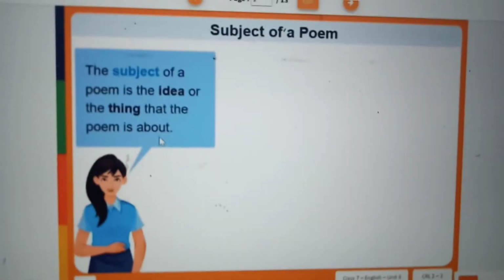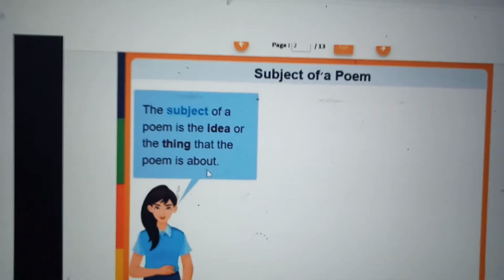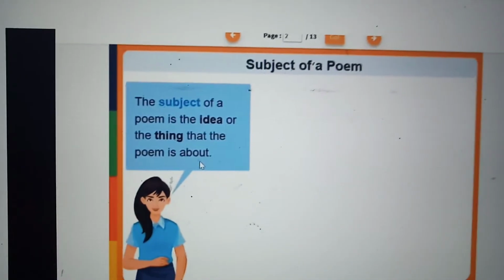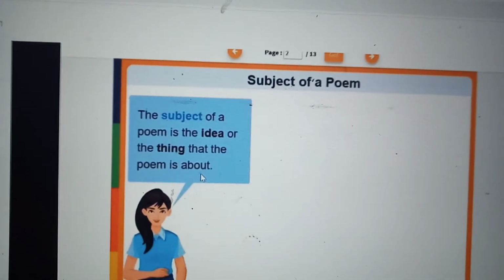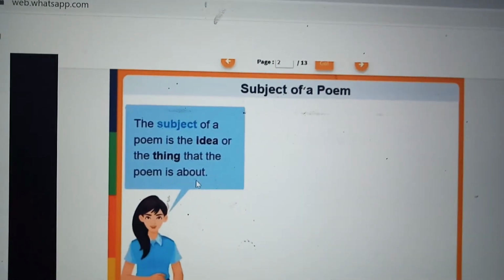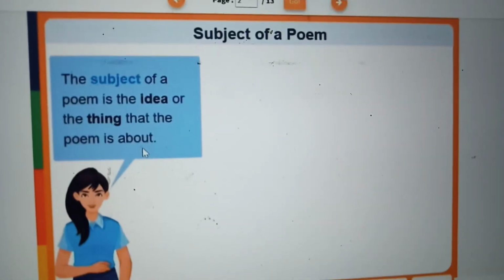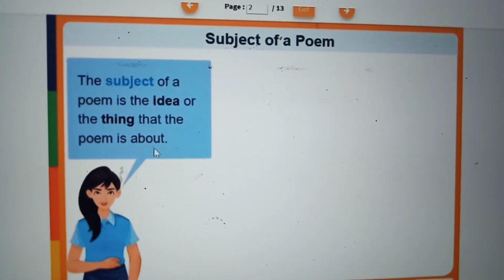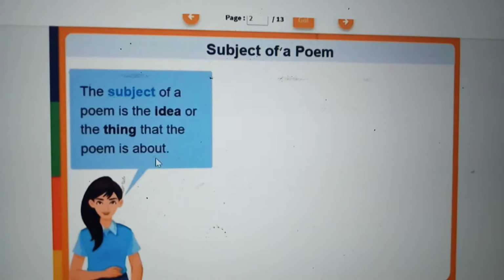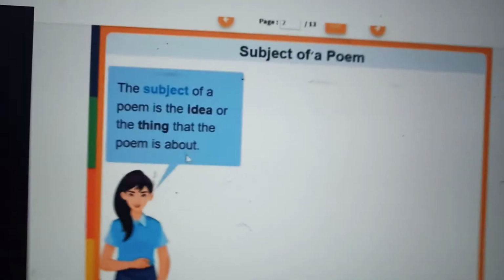Next is the subject of a poem. Today we are going to read adverbs, subject of a poem and personification. There are many figures of speech, but we are going to specifically see personification today. What is the subject of a poem? Very easy. What is the poem speaking about? What is the main thing? The subject of a poem is the idea or the thing the poem is about.